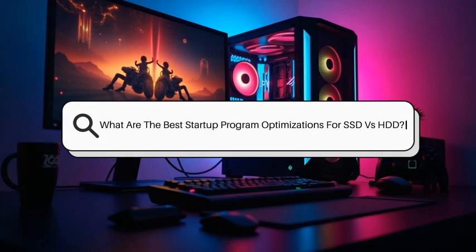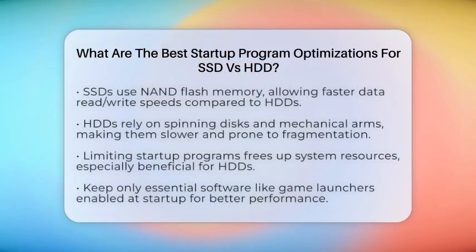What are the best startup program optimizations for SSD versus HDD? Imagine your gaming PC waking up faster, loading games quicker, and running smoother. That's what optimizing startup programs can do for your system. But the way you do it depends on whether you have a solid-state drive or a hard disk drive. Let's start with the basics.